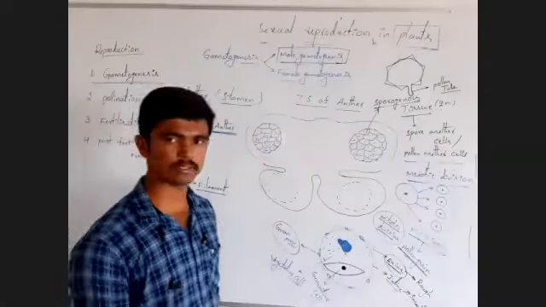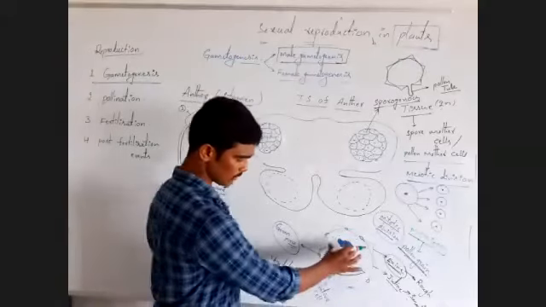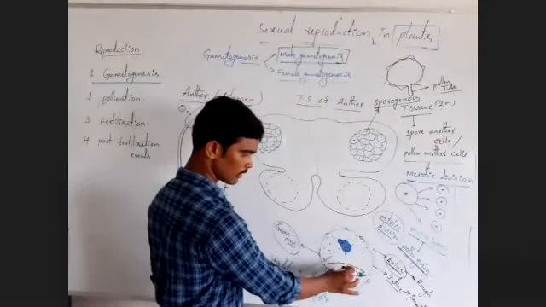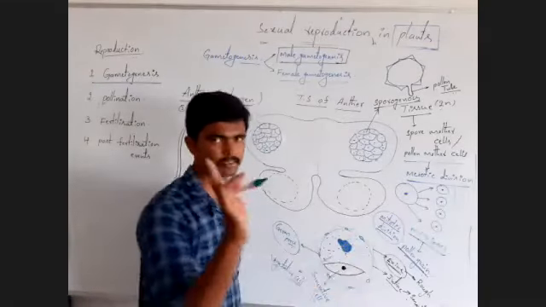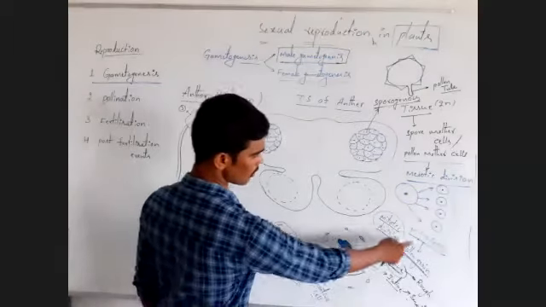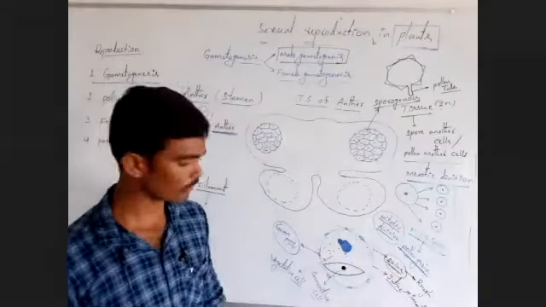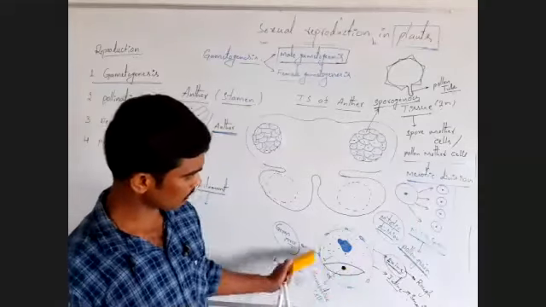This is important. This is the largest cell, one cell; this is the smallest cell, second cell. Two cells are present in the pollen grain. Observe the structure, draw the structure.